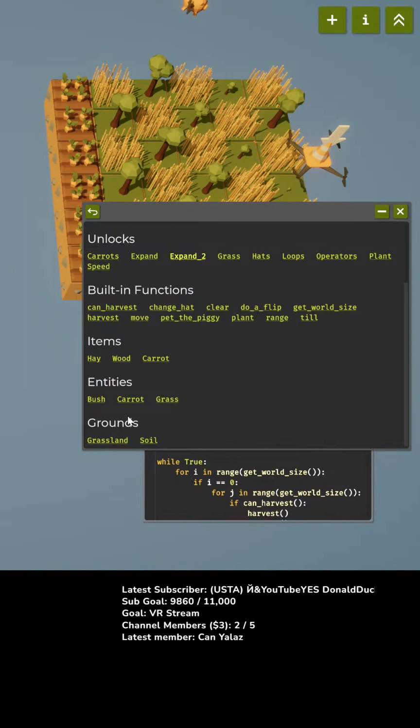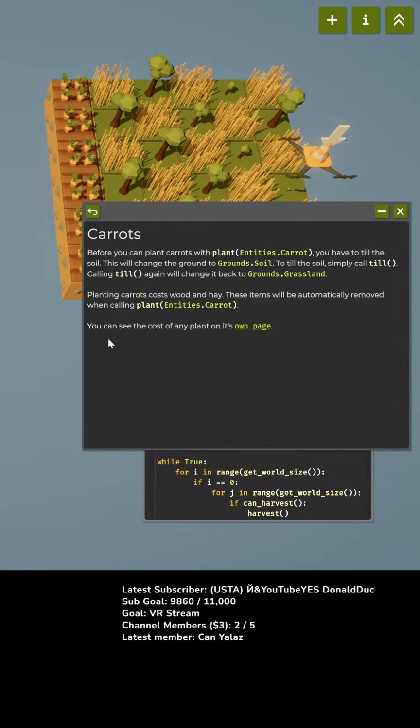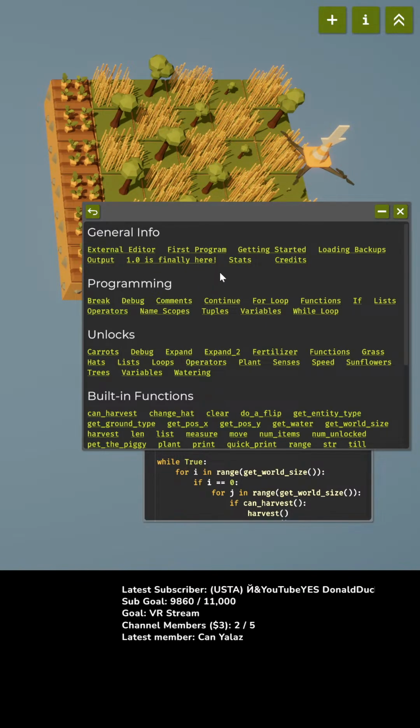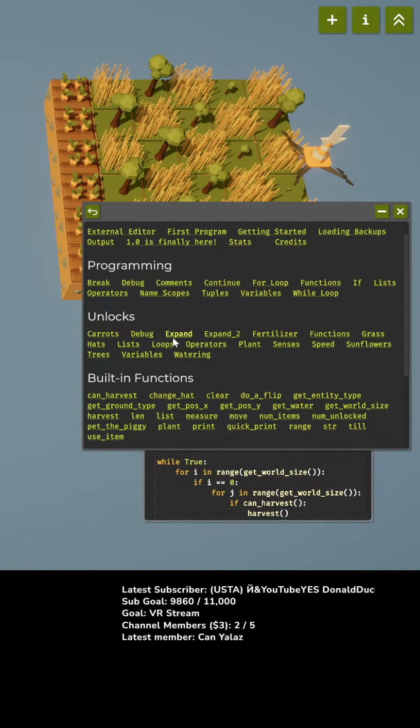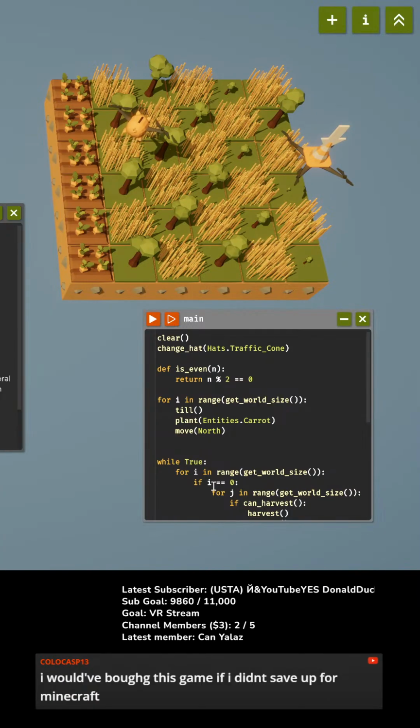Unlocks, items, entities, grass, and ground soil. Grass hats, plant. It doesn't tell me. Oh, there we go. Refresh. Now I can find out about carrots and sunflowers. There we go. Sunflowers. Do they have to be on tilled land? Planting carrots or pumpkins. So they do have to be on tilled land. Okay. Got it.